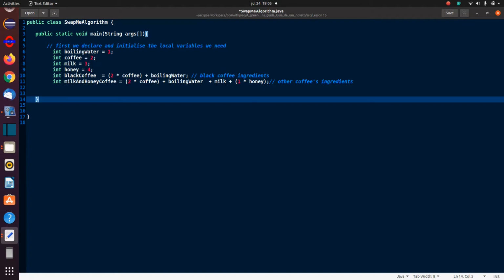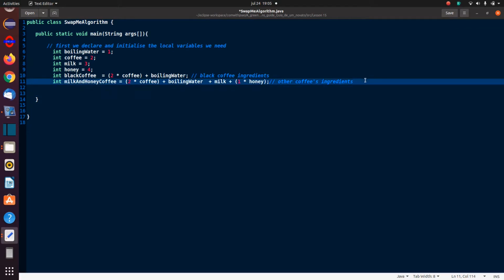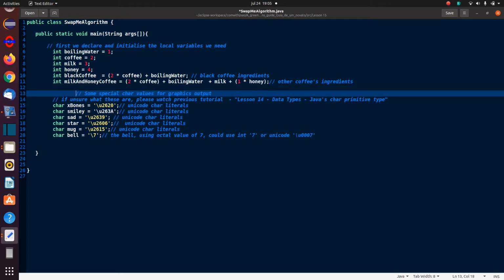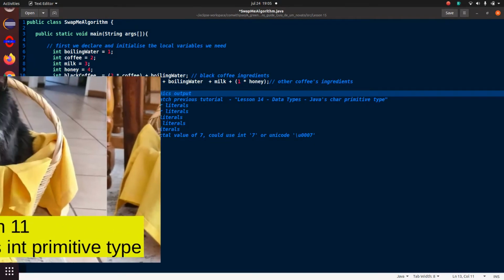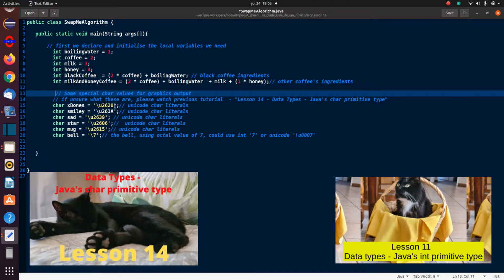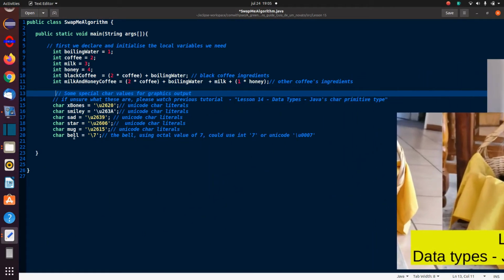And then I also need some special variables. These are just for when I'm displaying my values and so on. So I'll explain to you. Here are some of my special variables, and these are all char variables. If you're unsure what these mean, just look at my previous video. If you're unsure about the char, lesson 14, data types, Java's char primitive types, and if you're unsure about the ints and so on, there are previous tutorials on that as well.